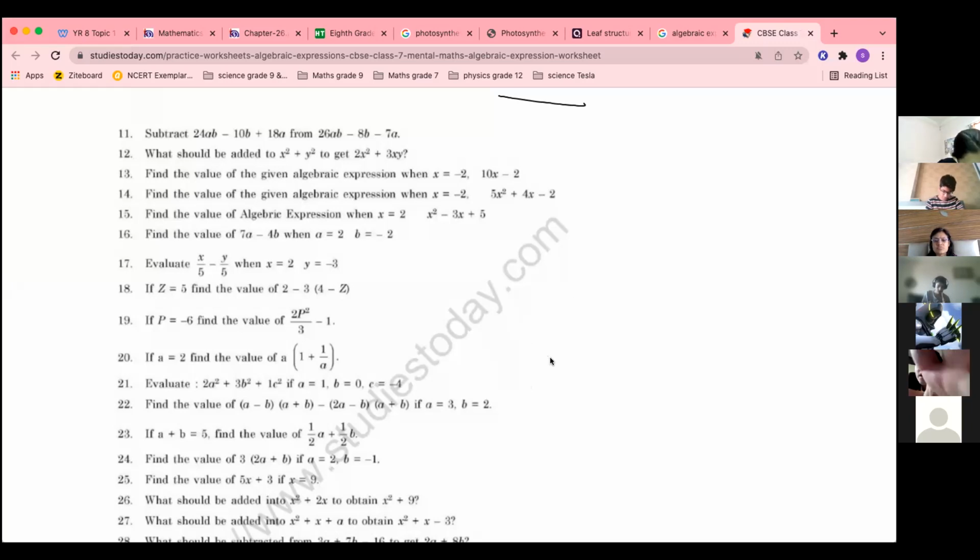Ma'am, is mine correct? I have sent you. You have also made a mistake in the second term and the last term also. Ma'am, in the second term, minus minus, you're supposed to add, right? And then add the minus sign. So I did that only. Plus 10B will also be there, no?